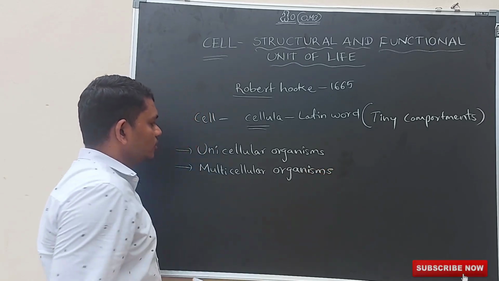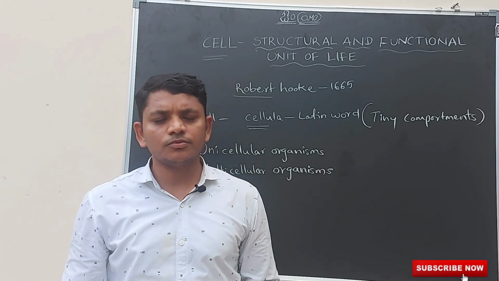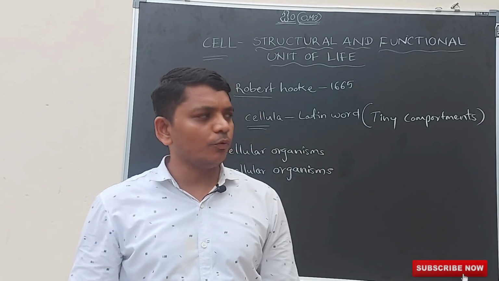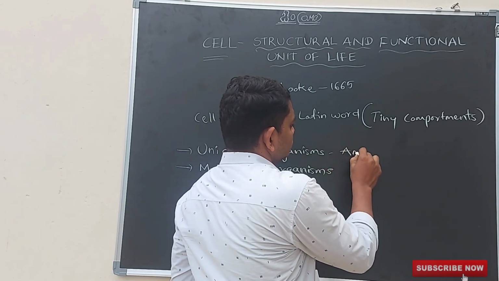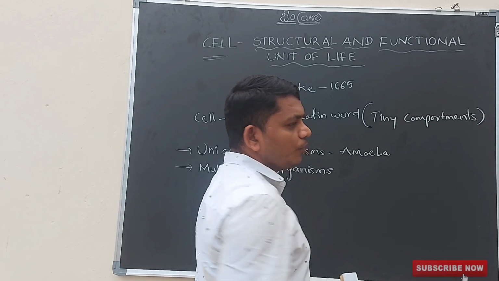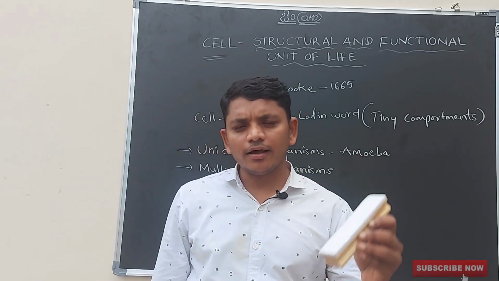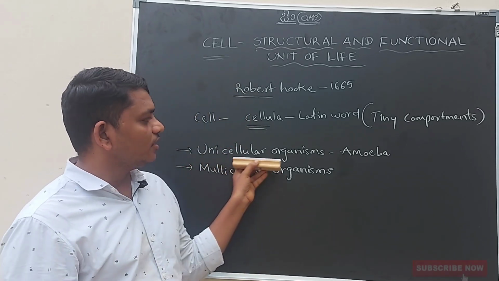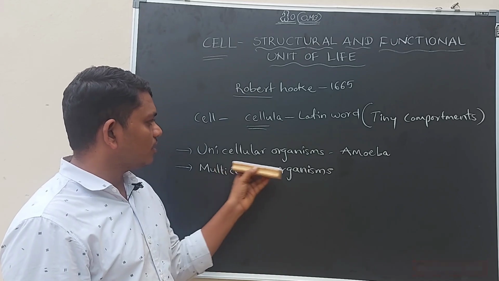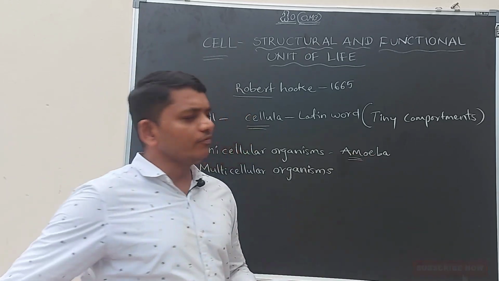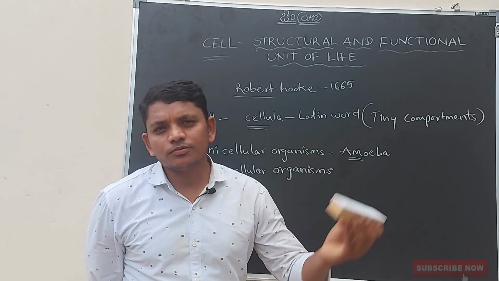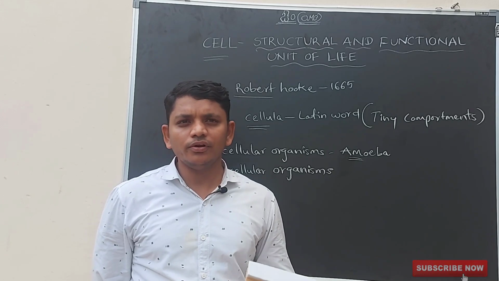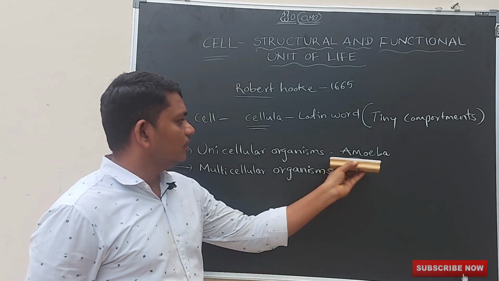Here in unicellular organisms, the organism is composed of only a single cell. For example, amoeba. The entire body of the amoeba is made up of only a single cell. That type of organism is called a unicellular organism. Along with amoeba, many other organisms are unicellular, like Paramecium, Chlamydomonas, Euglena. The best example is amoeba.